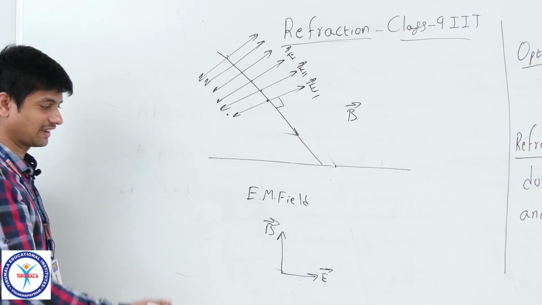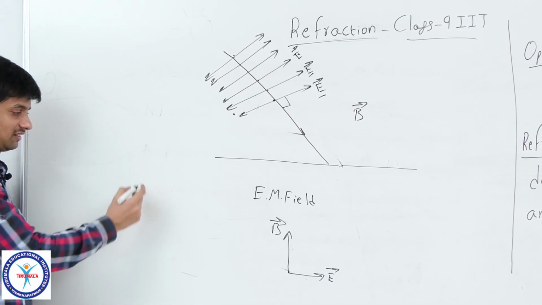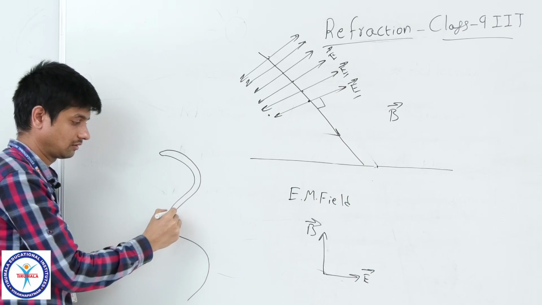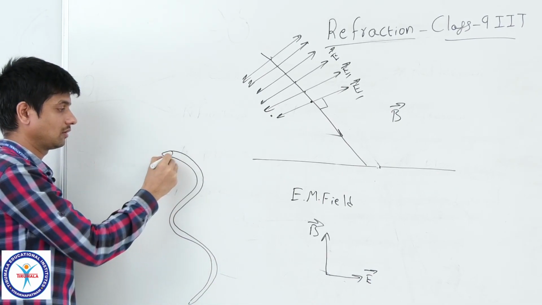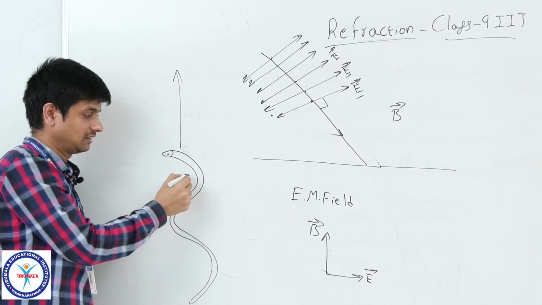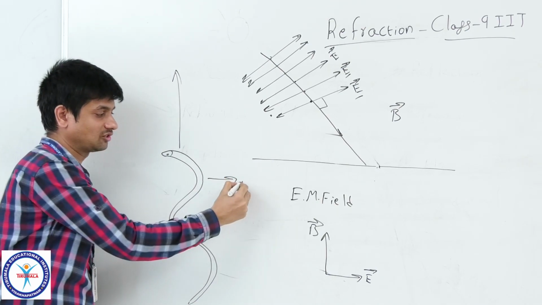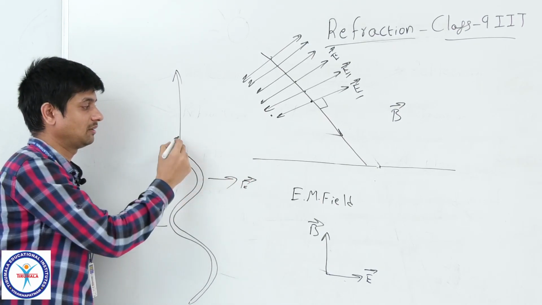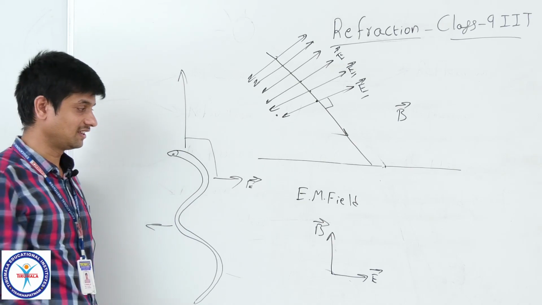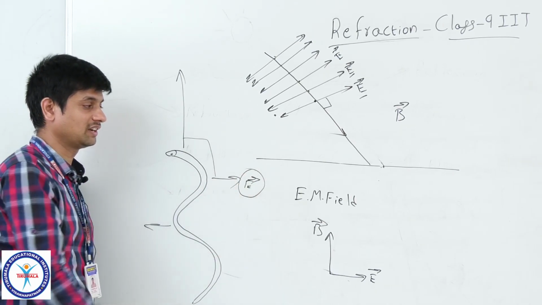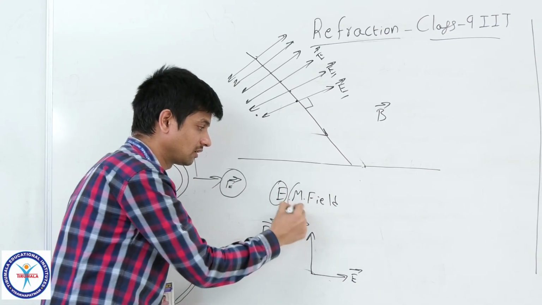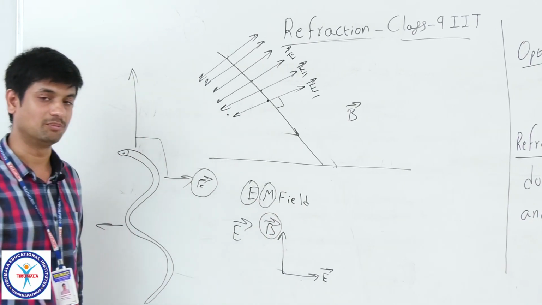So transversal wave also can be understood. As a child, I used it to explain the snake movement. What does it call? Snake movement. Once you can see, if it wants to propagate forward this side, how will it vibrate? This side, this side. In the same manner, here also electric field vibrates perpendicular to the propagational direction. The same concept I adapted here. But the thing is, I should not take only one component. The light contains two components. Those are electric field, magnetic field, E bar and B bar.